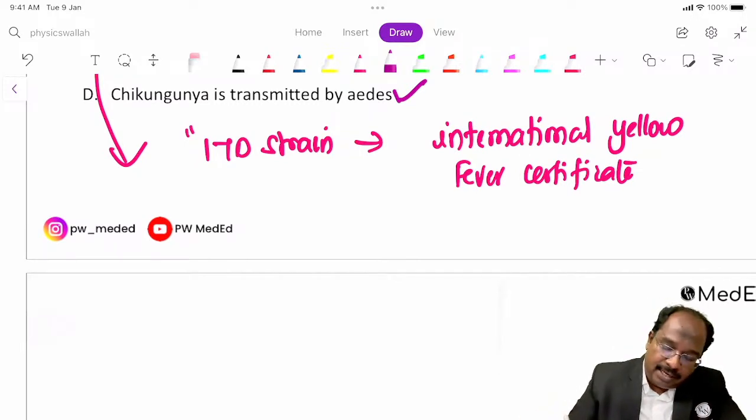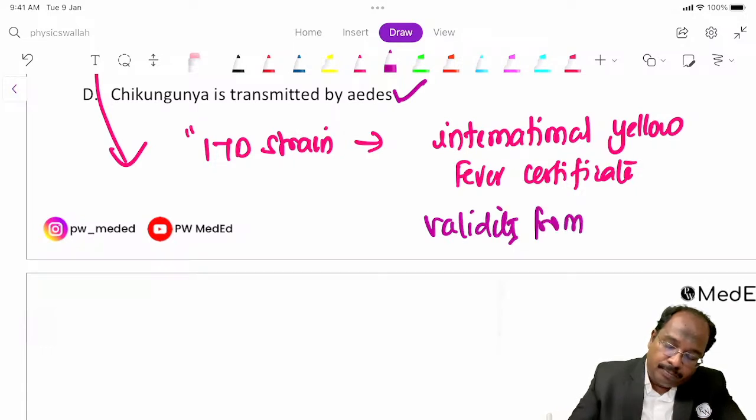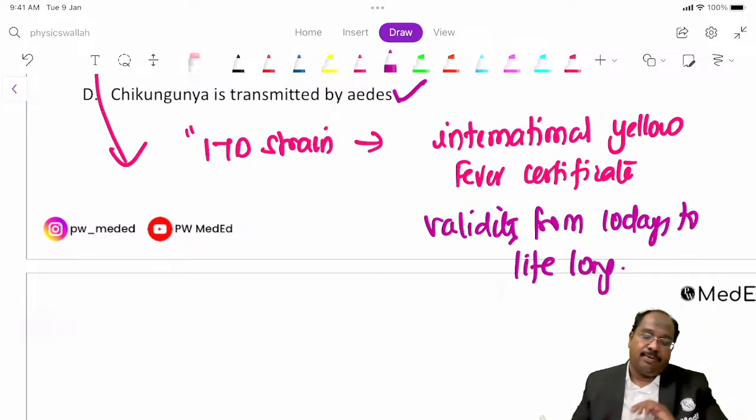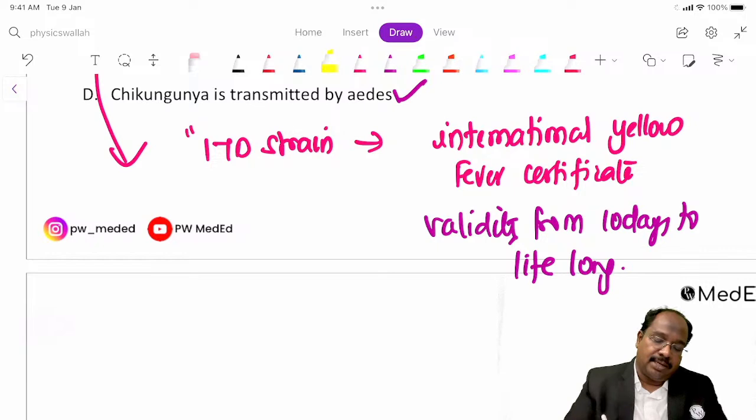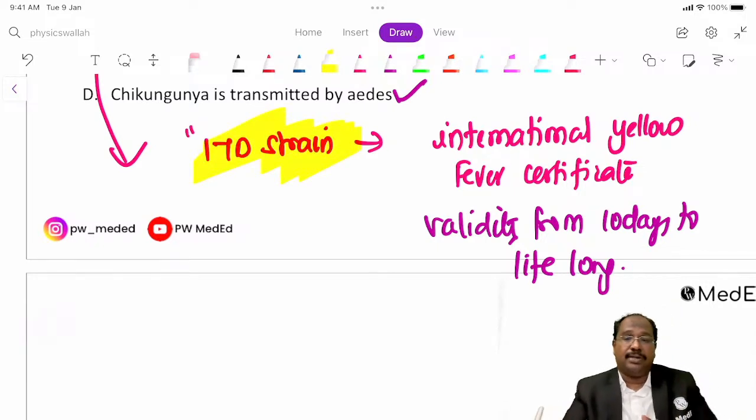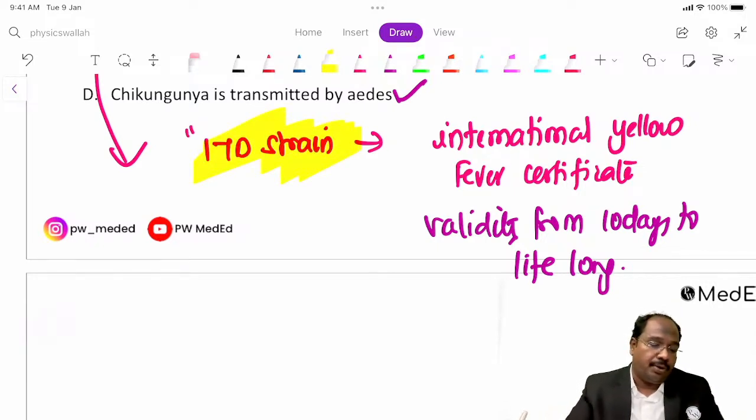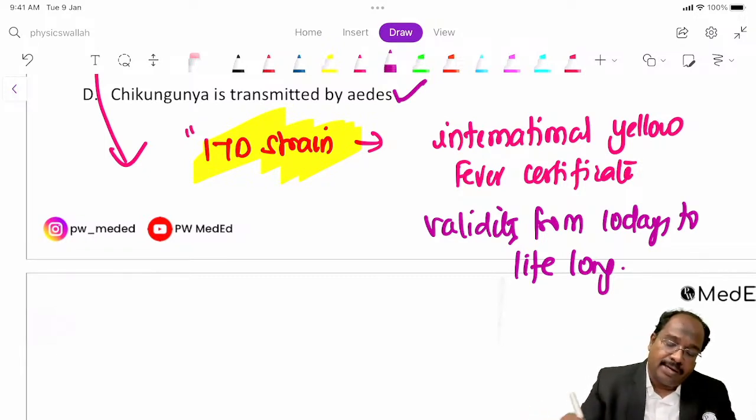In this yellow fever certificate, the validity starts from 10 days to lifelong, guys. The validity starts from 10 days to lifelong. This was asked last year, the NEET exam question in 2022. This was a question on 17D, this is one activity.